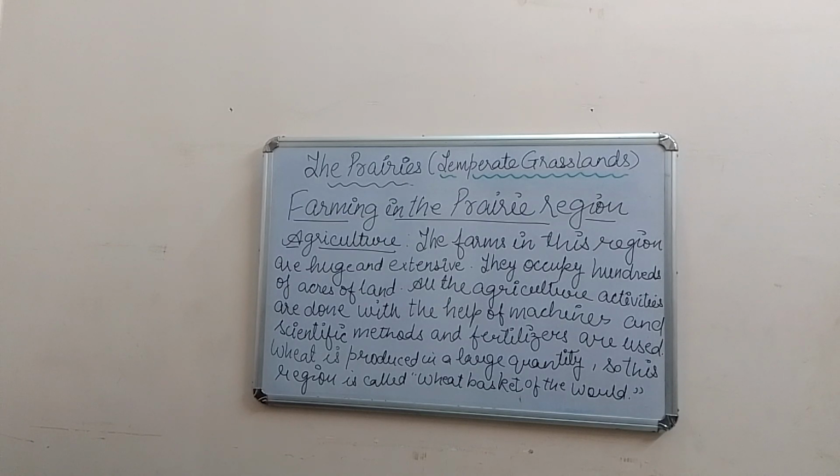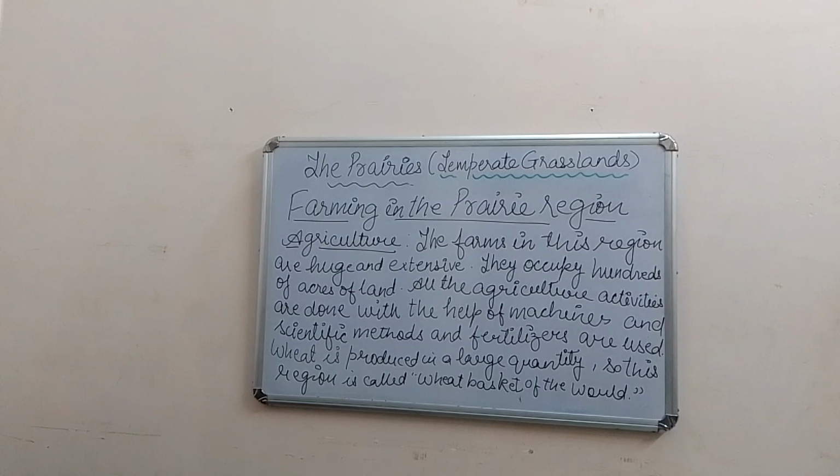All the agricultural activities are done with the help of machines, children, and scientific methods, and fertilizers are used in the agriculture. Wheat is produced here in large quantity. So this region sometimes is called the wheat basket of the world.